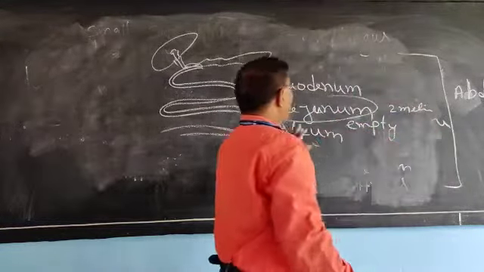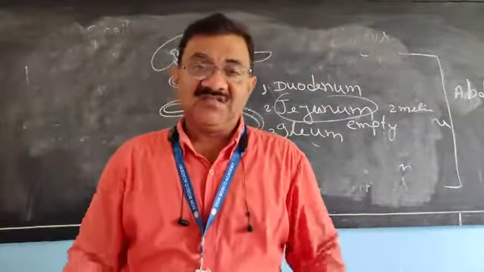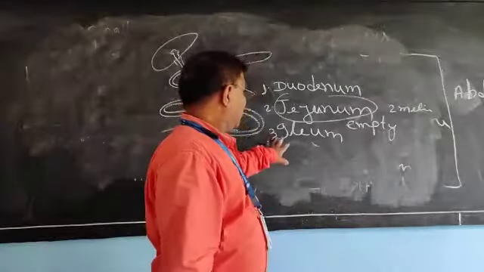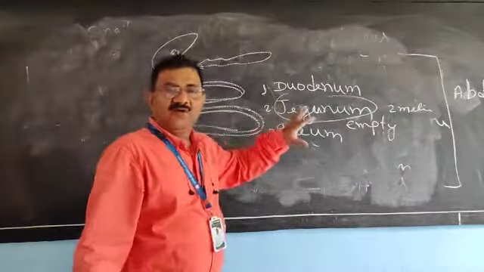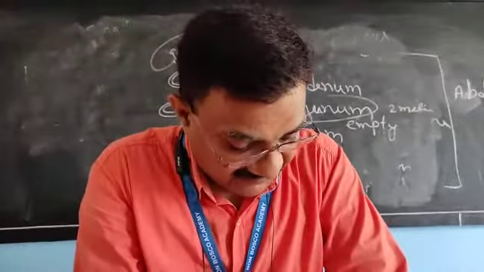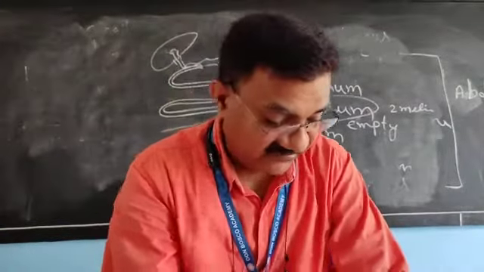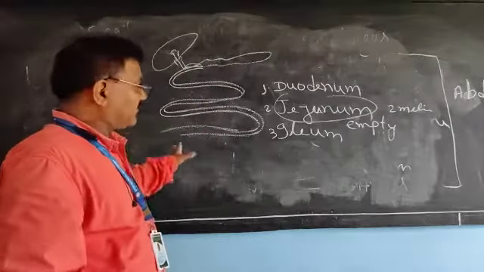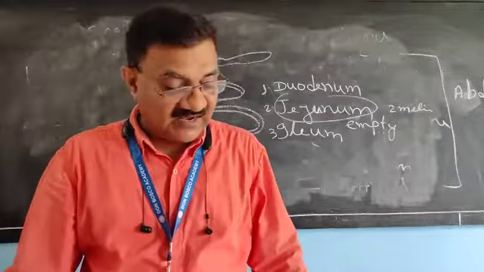And now the most coiled part, that is the ileum. The next part is the ileum, where the process of digestion is completed. This part is clear, I am sure. How the process of digestion is completed, what is changed to what, we will discuss later on.